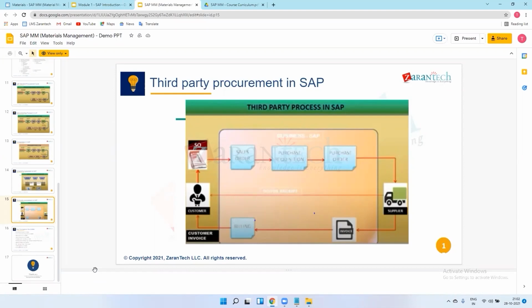So before processing payment to the XYZ vendor, we will subtract that turbo price which ABC sent to XYZ, because we have already paid that turbo price to ABC, and ABC has sent their turbo to XYZ. So out of the total engine price, we will subtract that turbo price. This is called the third party procurement and payment process.